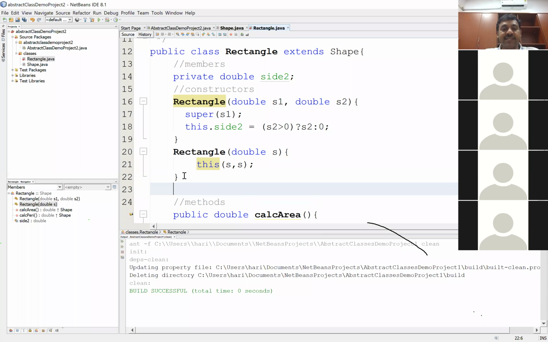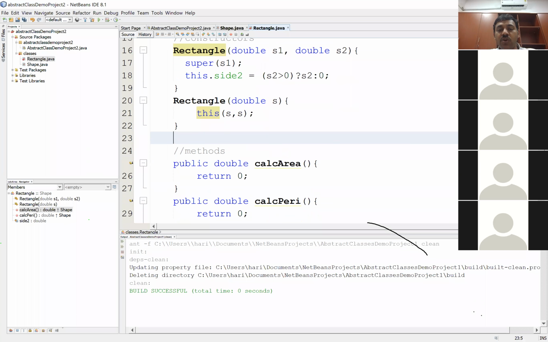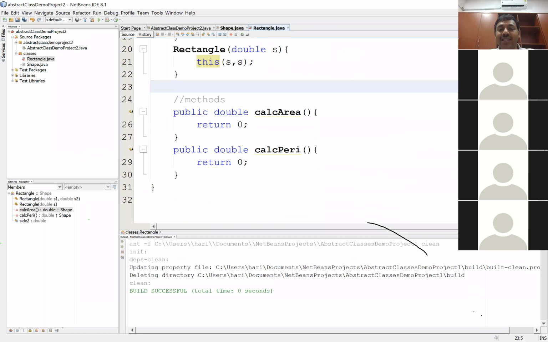So does that make sense? So here in this particular code, we have shown how to use a super to call a constructor. We have shown how to use this both for calling members as well as to invoke a constructor. Right? Now it is time we go ahead and fine tune our calculate area method.